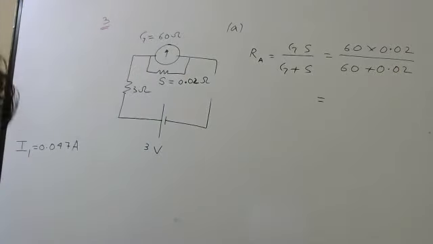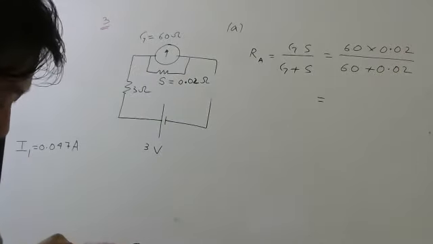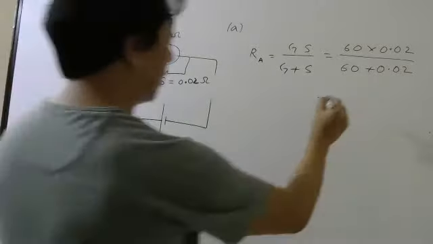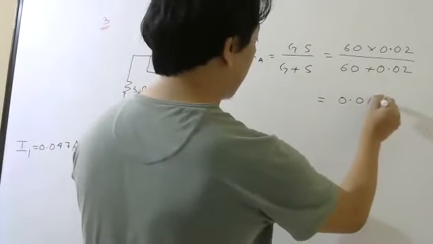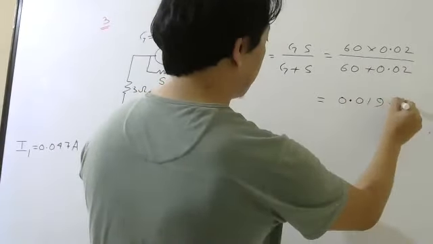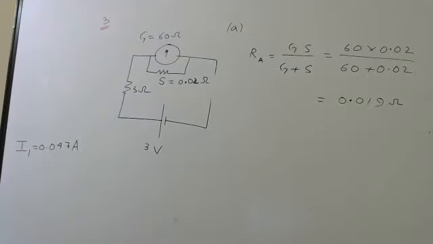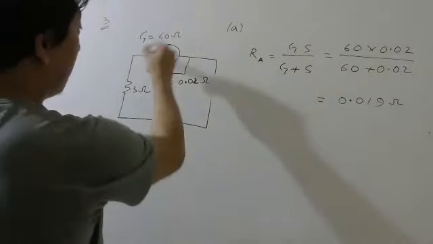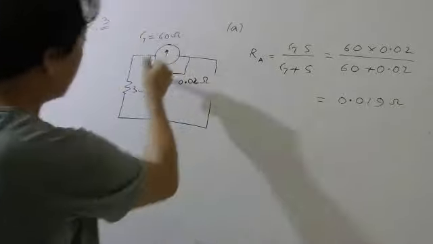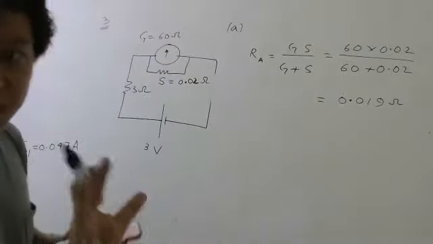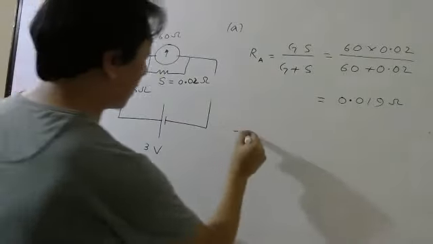How much did anyone get? Well, when I did, I got 0.019. Check once so that I don't have to redo. Yeah. So now this is the resistance of the ammeter. That means you can replace these two by this resistance, right? That is the meaning of equivalent. So now what will be the current? Let me call it I2.